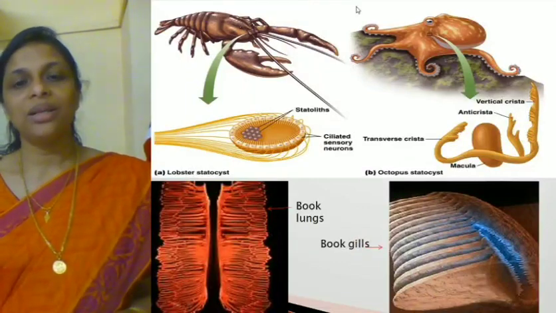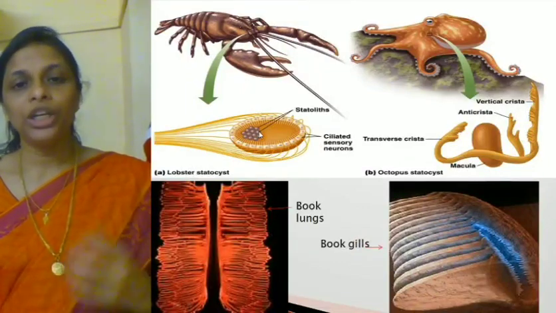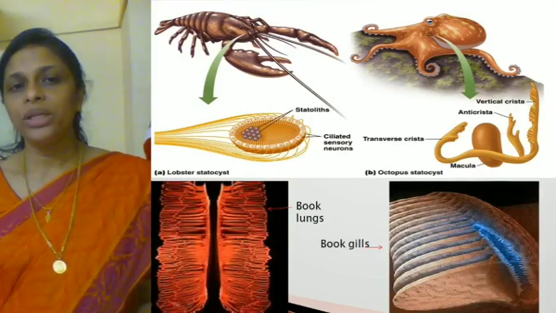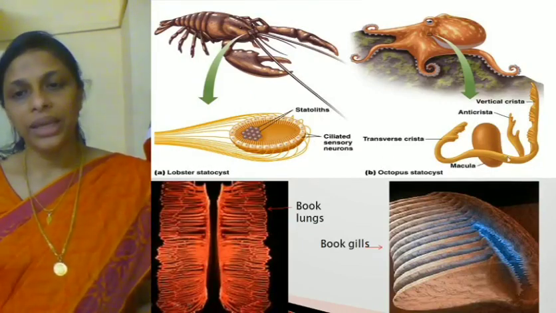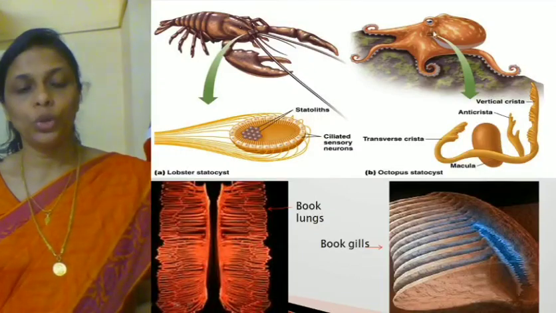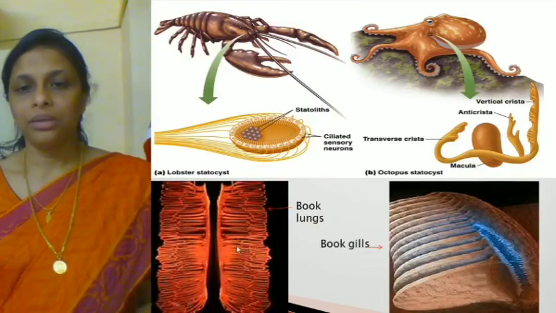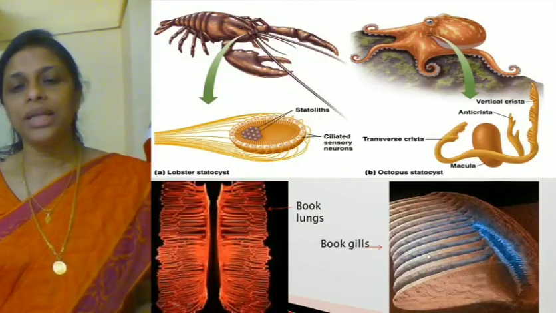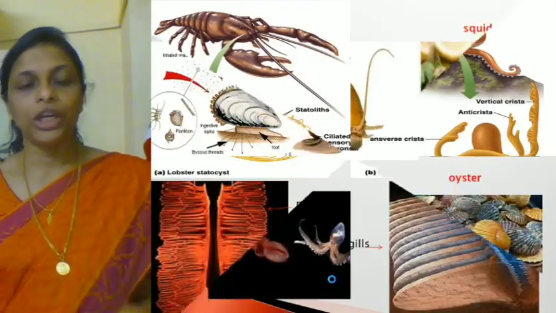Okay, so these are some of the respiratory organs. This is a statocyst. Then this is found in scorpion. Then this is again a statocyst, which is found in octopus. Now these are the book lungs, and this is book gills. Okay, so these are book lungs, and these are book gills, respiratory organs.